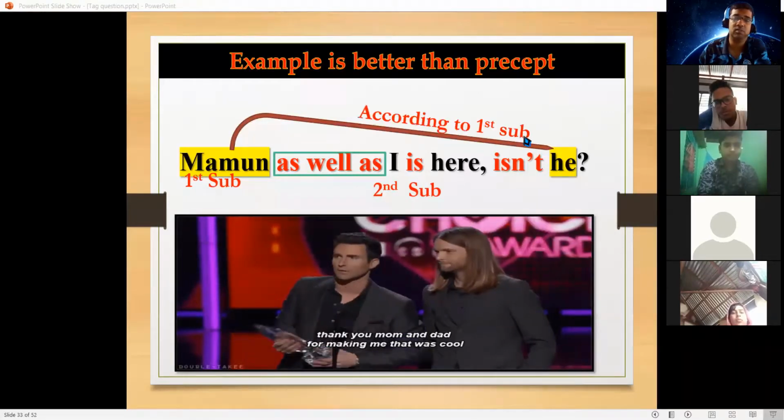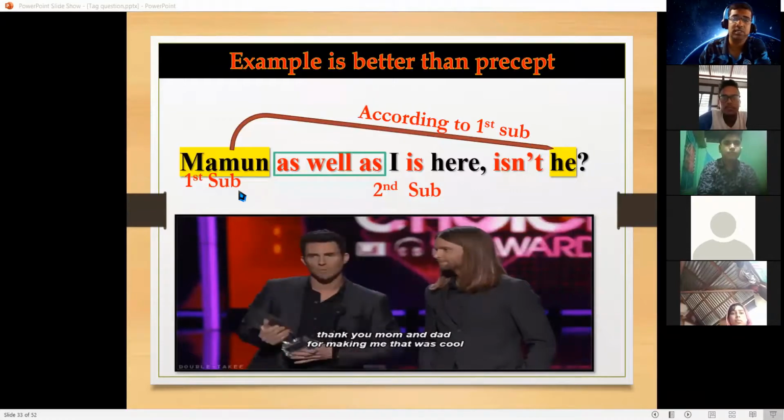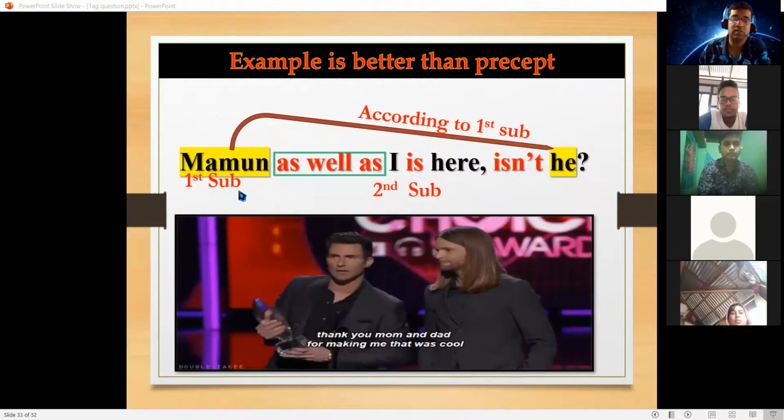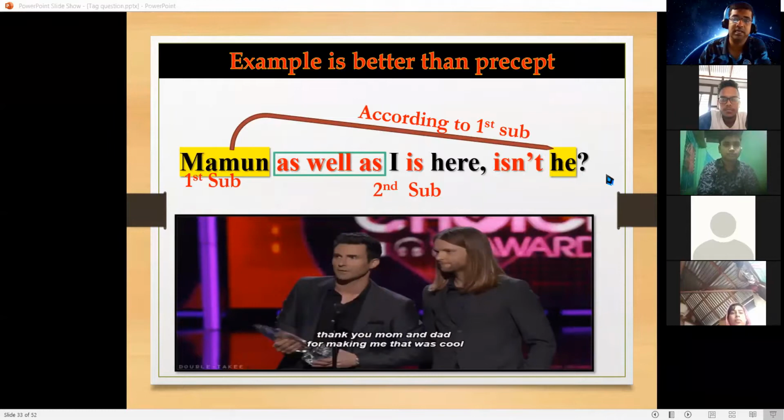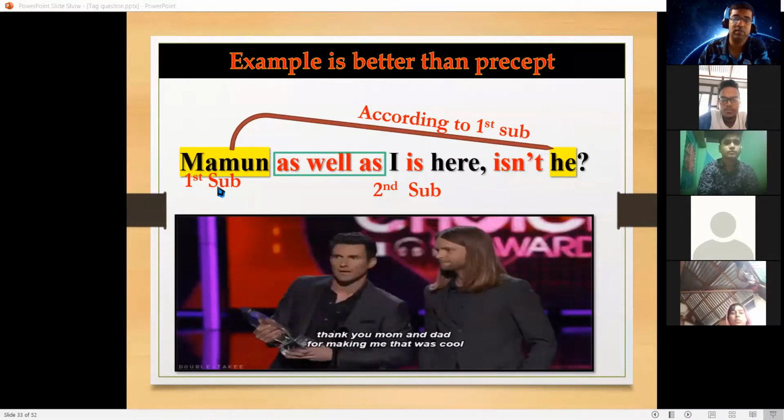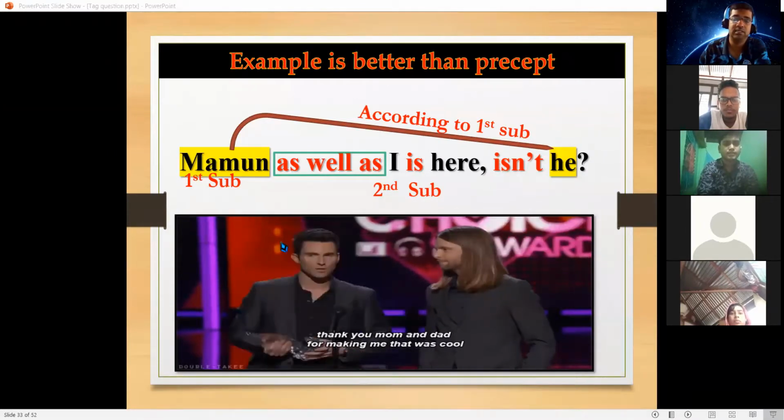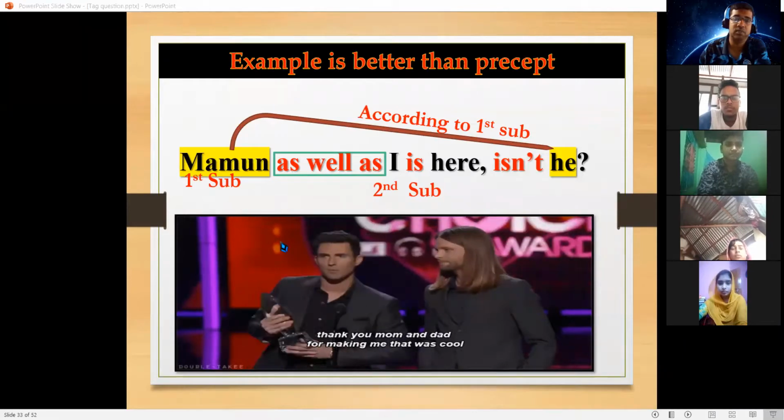According to the first subject. So what is the rule? If the first subject and second subject are connected with "as well as," then the tag would be defined according to the first subject. Clear? Okay, clear, sir. Then move to the next question.